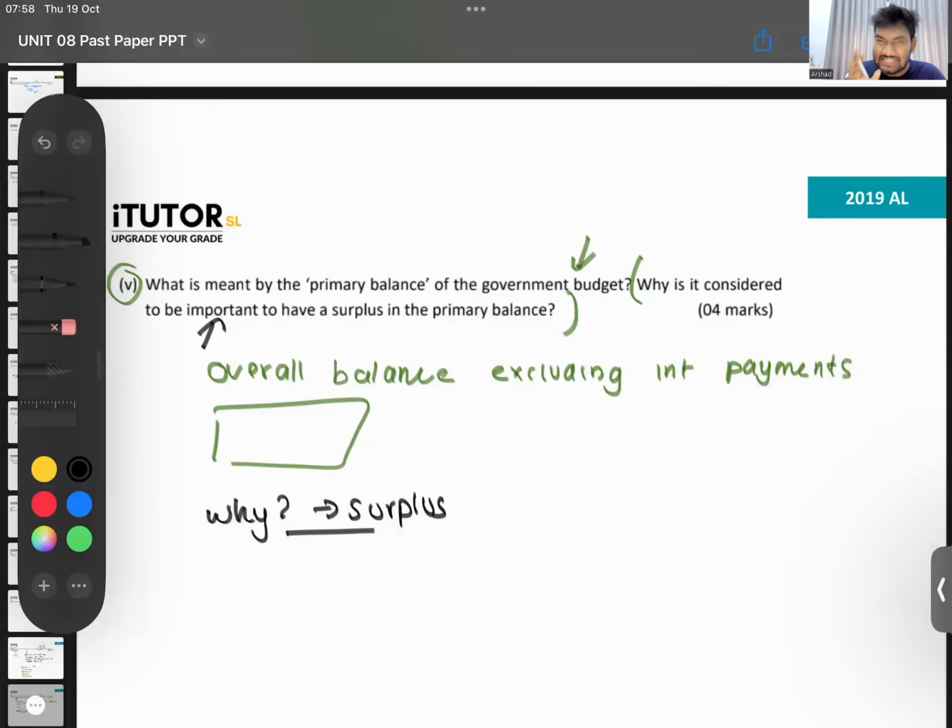Now interest payment is for loans that you took before. You have taken some loans in previous years, and because of that you have to pay some interest now. So let's say a new president comes. That is not his fault. Let's say, for example, I become president next year.